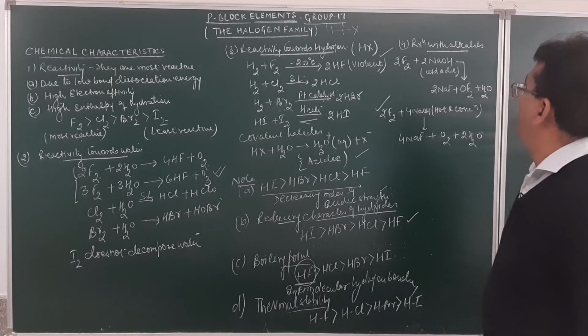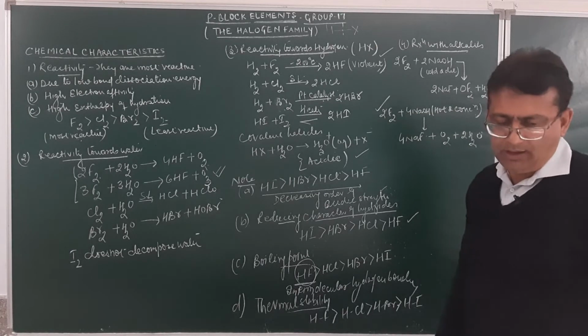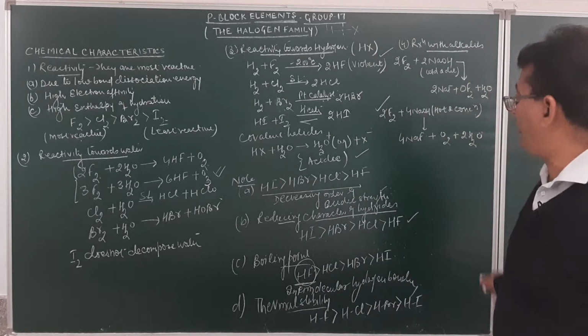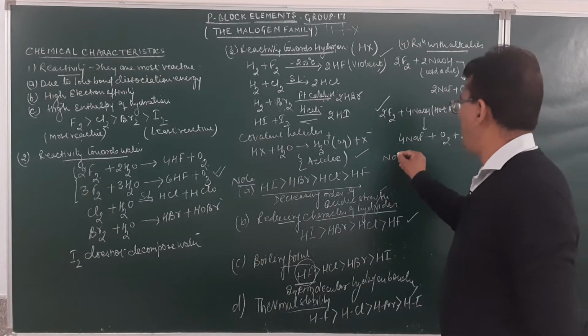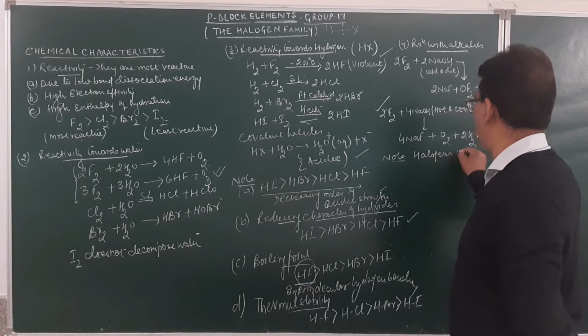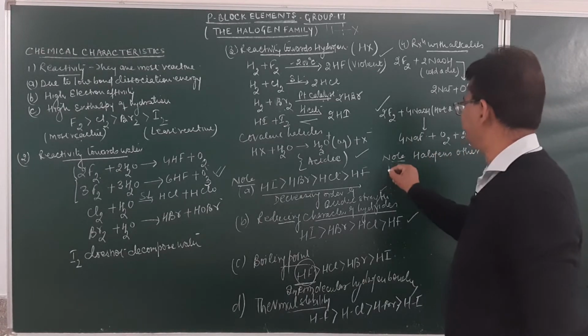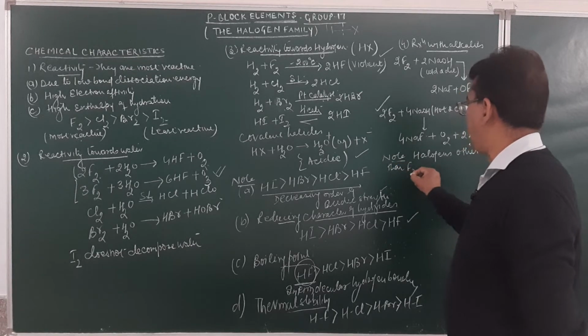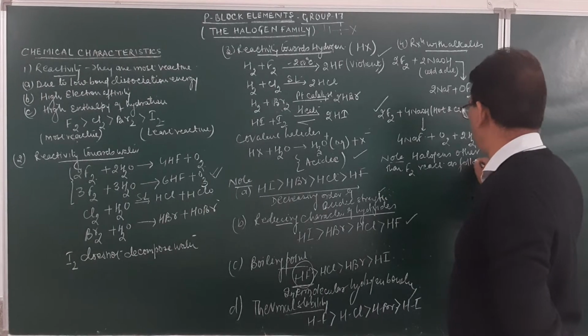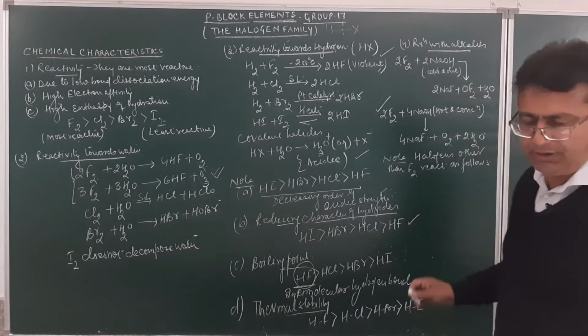Both the reactions can be asked in the board examination. Always remember, the halogens other than fluorine react with NaOH as follows. Very important note. Halogens other than fluorine react as follows. This will be a very, very important reaction.